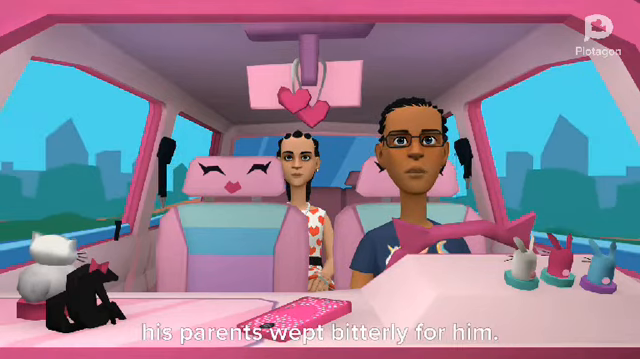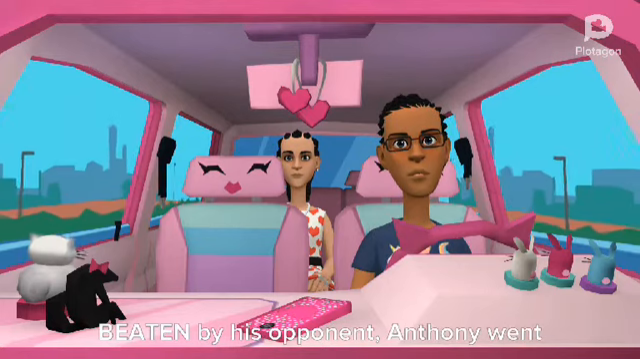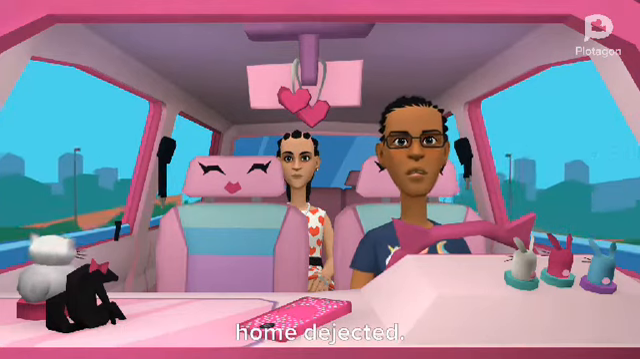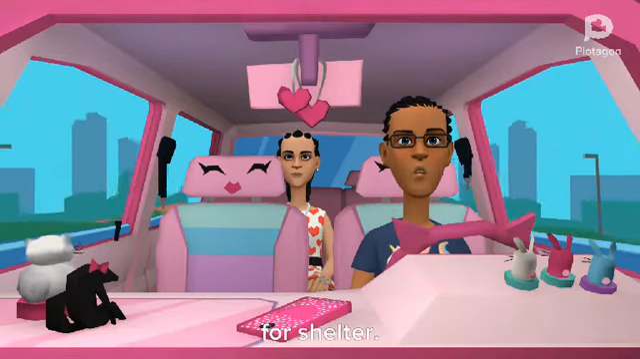The infinitive in "ed" and "en". Examples: Amazed at Amar's behavior, his parents wept bitterly for him. Beaten by his opponent, Anthony went home dejected. Drenched in rain torrent, David sought for shelter.